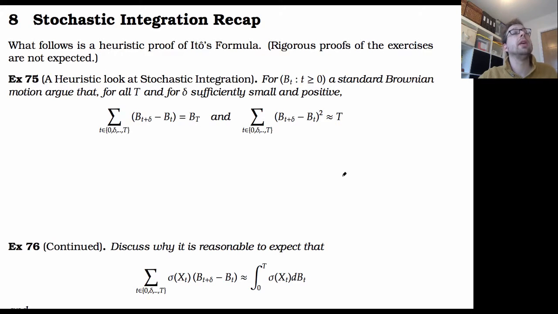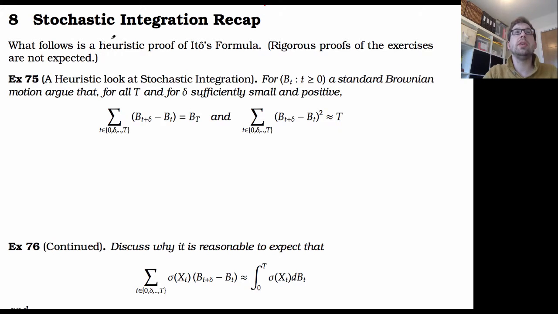As you know from your stochastic calculus course, you need a well-developed theory of L2 martingales in order to make all of this stand on proper firm footing, and we're going to sort of throw away all of that good work and just try to get the nuts and bolts of the idea. So this is a recap of stochastic integration.